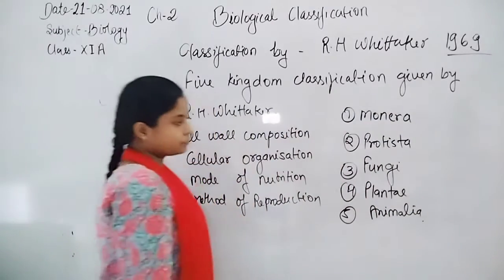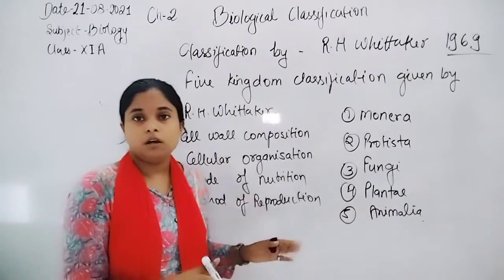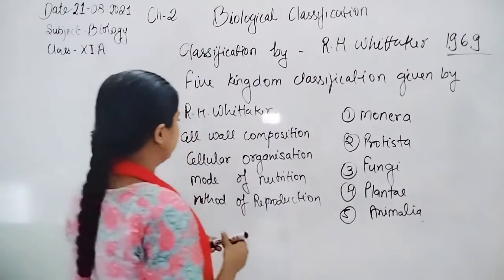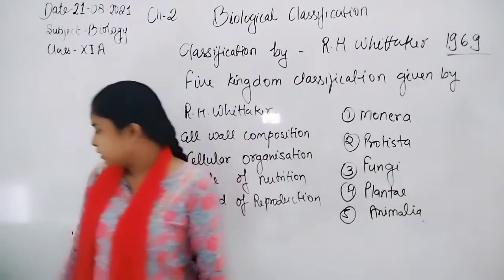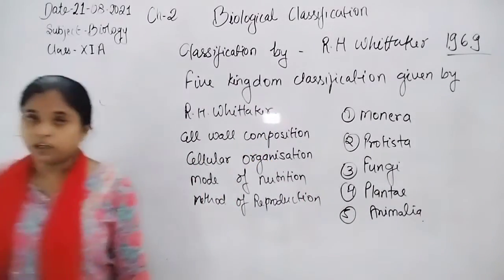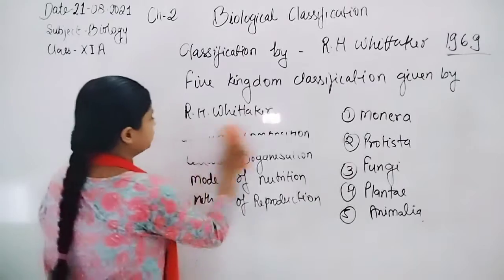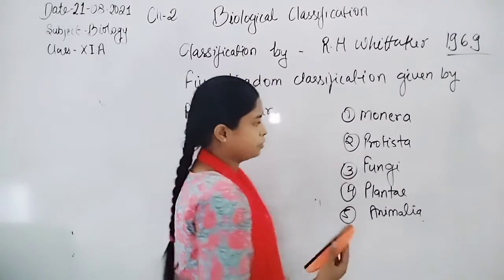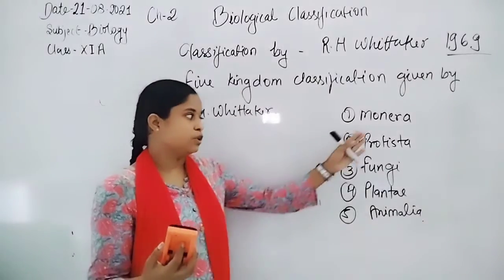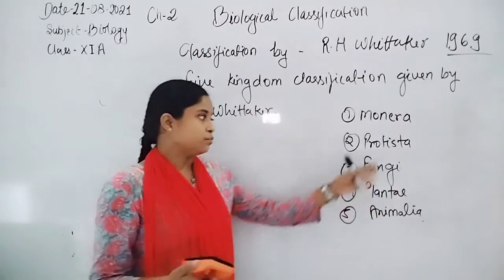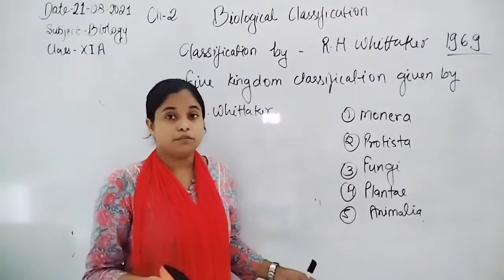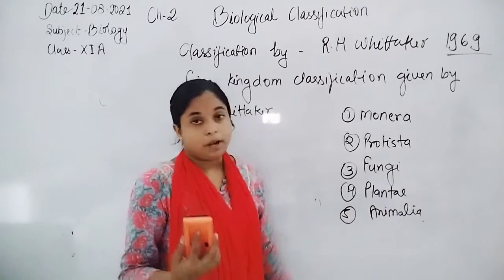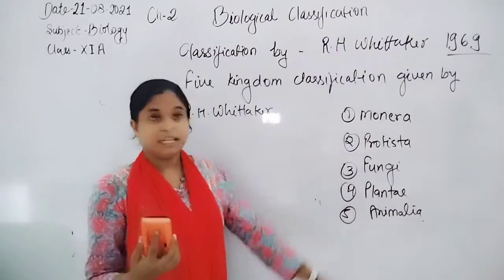So here is the overall five kingdom classification of R.H. Whittaker. Now let us discuss one by one what characteristics were chosen by R.H. Whittaker. Later in biological classification we will discuss all the characteristics of the Monera group, then Protista, Fungi, also their divisions, then Plantae and Animalia.